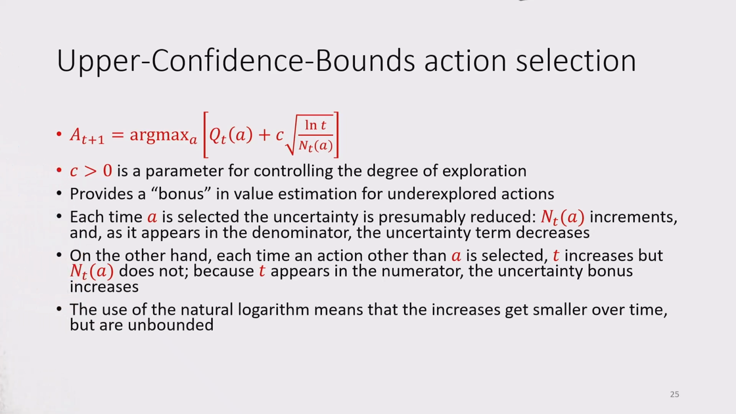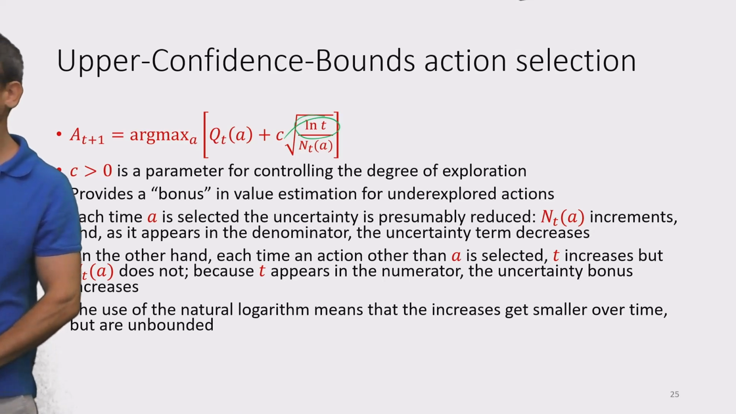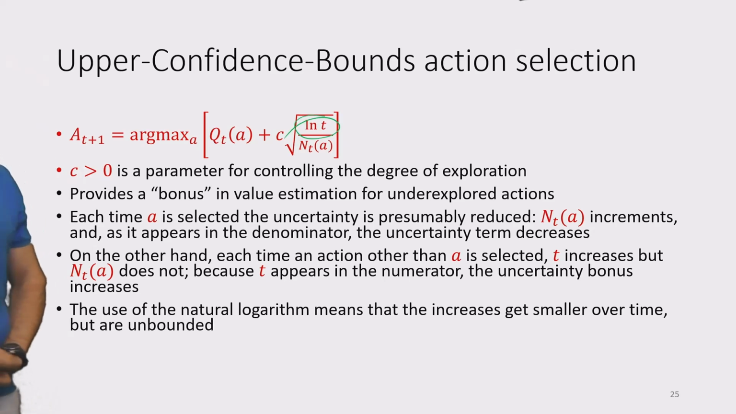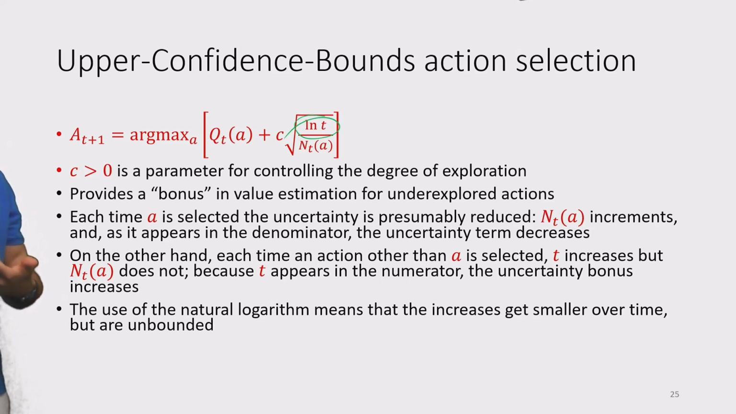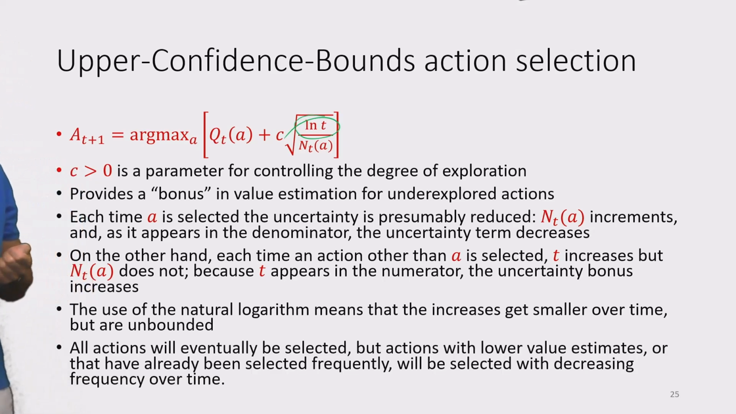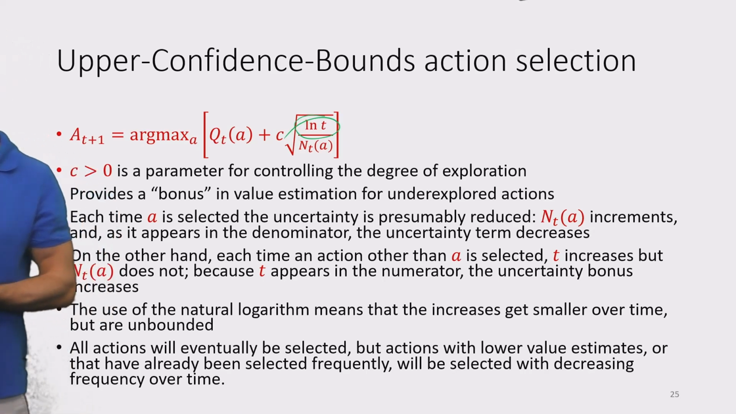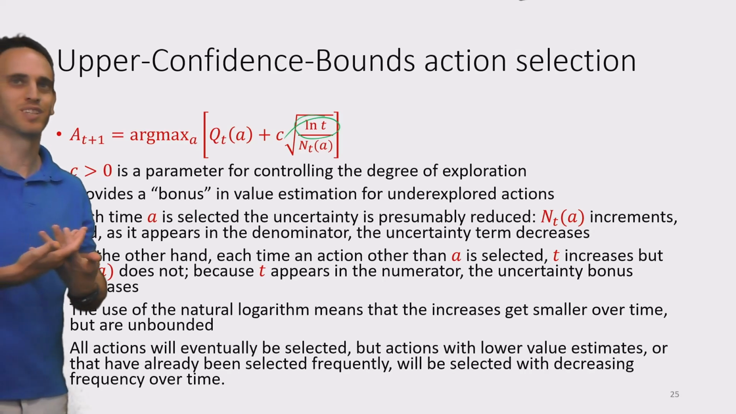The use of the natural logarithm here in the numerator means that the increases get smaller over time, but are still unbounded, so it can still go to infinity. So we will eventually visit each one of the actions infinitely often, but with diminishing frequency. I mean, those that are not greedy actions. All actions will eventually be selected, but actions with lower value estimates or that have already been selected frequently will be selected with decreasing frequency, as I just said, over time.